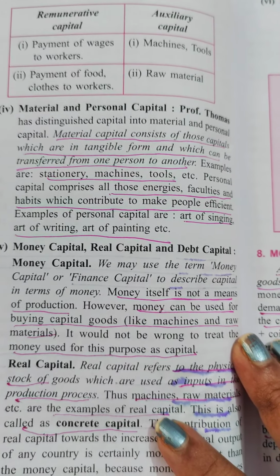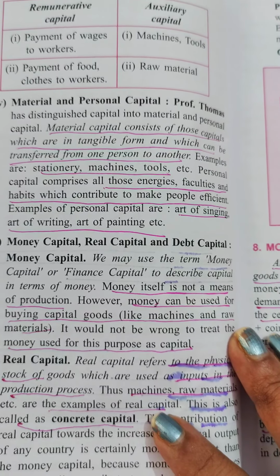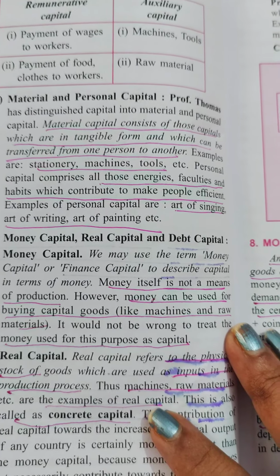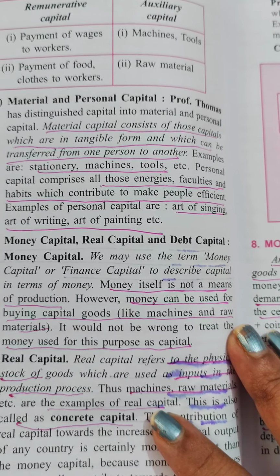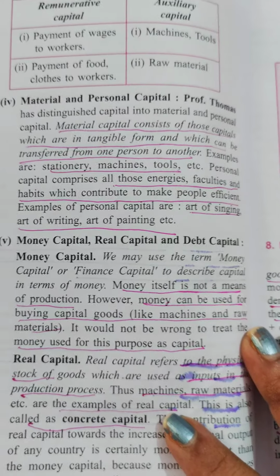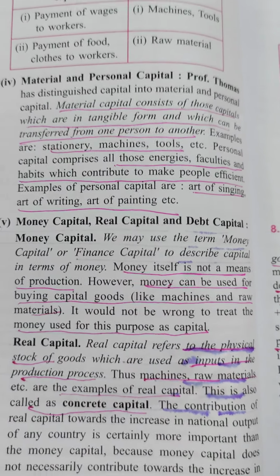However, money can be used for buying capital goods like machines and raw materials. It would not be wrong to treat the money used for this purpose as capital. Then we are coming to the next point, real capital.